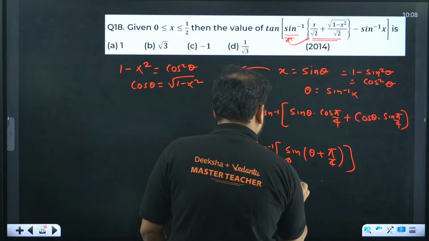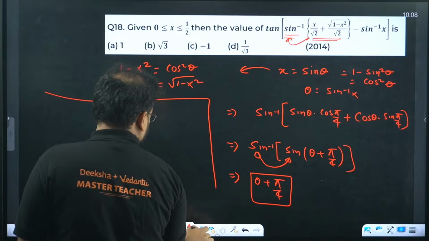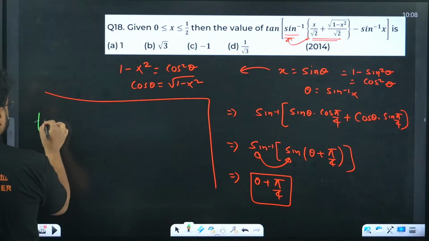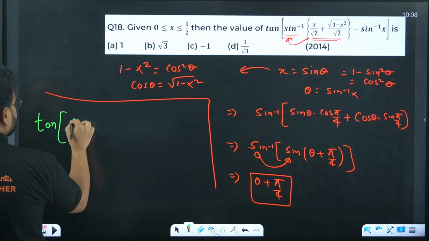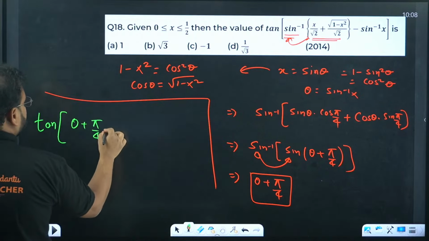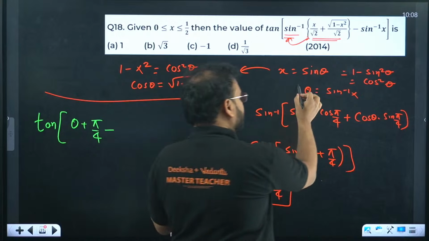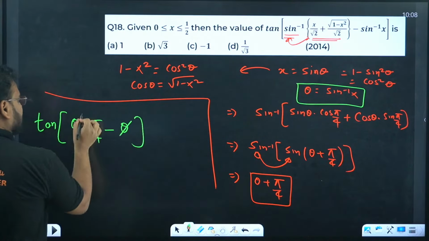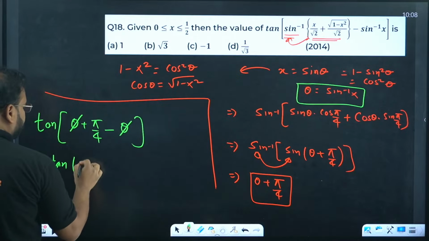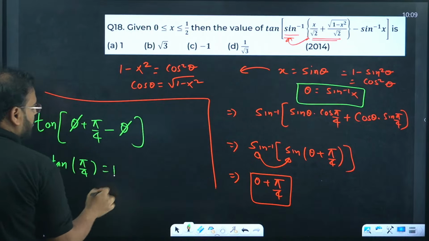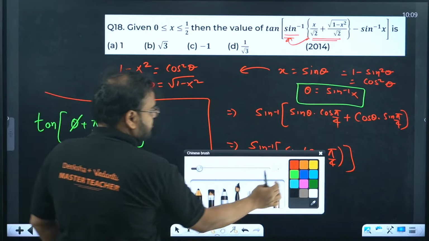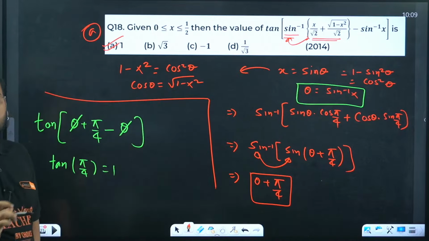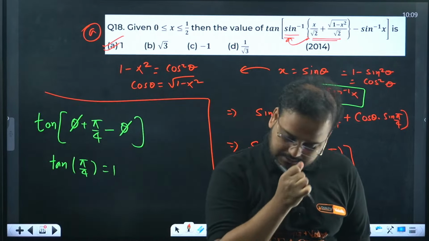Now this is just the first bracket. Please move on to the next part. What is there? We have tan outside, and this comes as theta plus pi by 4. And what is this one? Sine inverse of x. And what is that value? Theta only. So put that value as minus theta. This cancels. Tan of pi by 4. How much is this? 1. Answer comes over here as A.